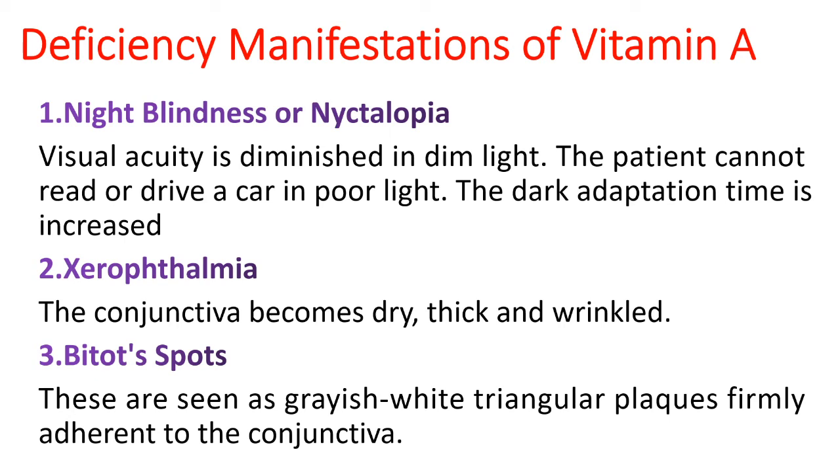In night blindness, the dark adaptation time increases, and prolonged deficiency of vitamin A may cause irreversible damage in the rod cells, that is the visual cells. So the visual acuity is diminished in dim light. The patient cannot read or drive a car in poor light. Their dark adaptation time is also increased.